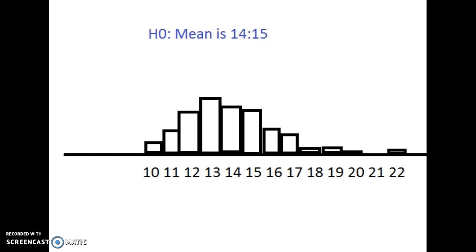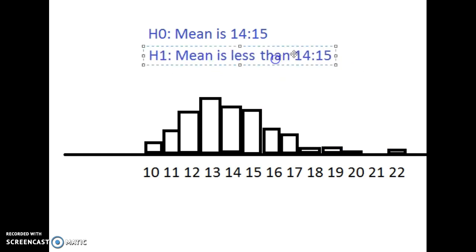Well, then my null hypothesis would be what I believe the mean used to be, and my alternative would then be that the mean's actually less than that value because I'm starting to get to work quicker in my mind. So I'd run a hypothesis test to check if this is true or not.